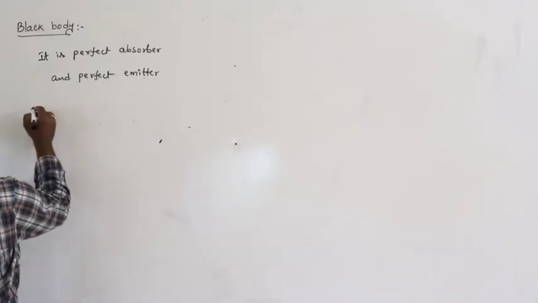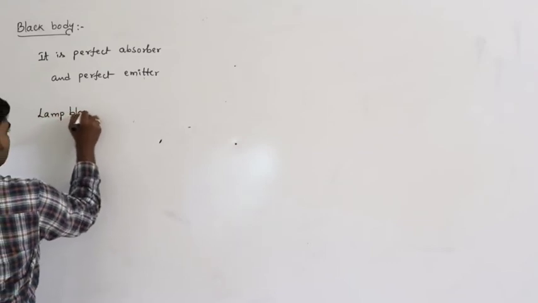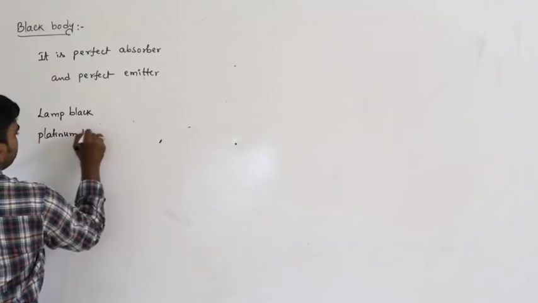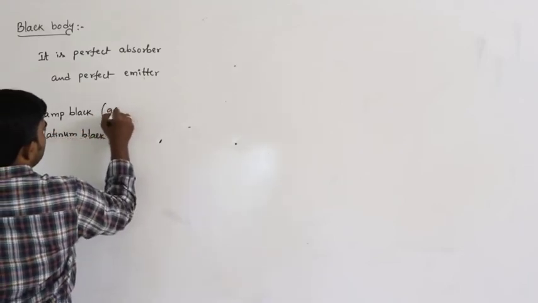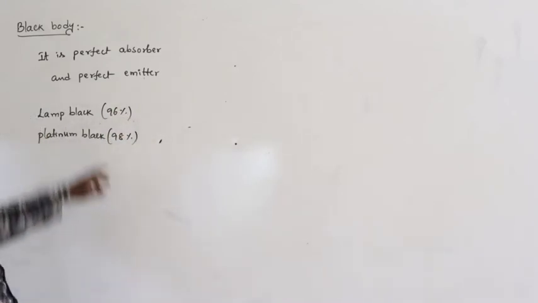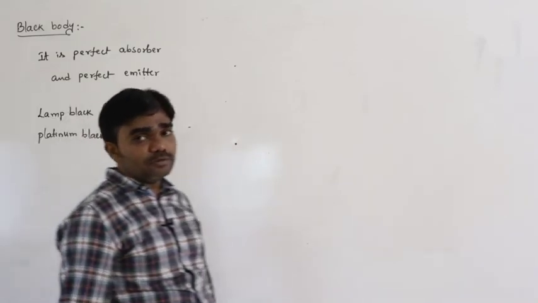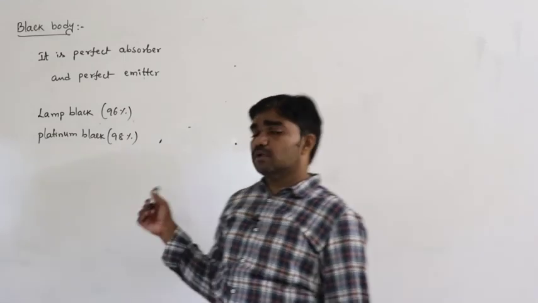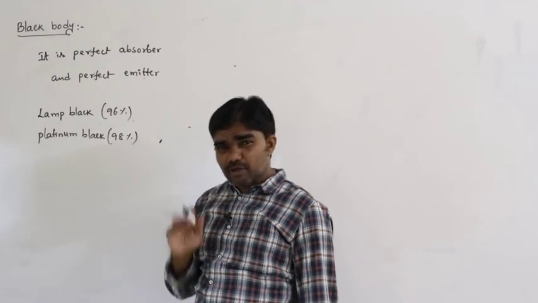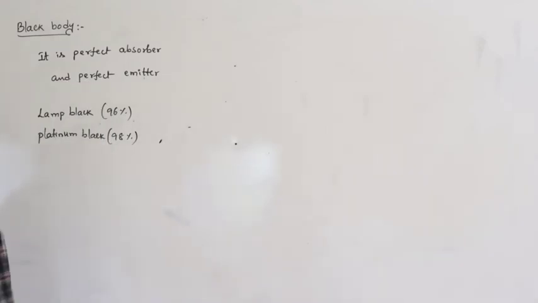Generally, the nearest approach is lamp black and platinum black. Lamp black acts as a 96% black body and platinum black acts as a 98% black body. So, that means here there is 4% failure, and 2% failure. A perfect black body does not exist. The nearest approach to this is lamp black and platinum black.